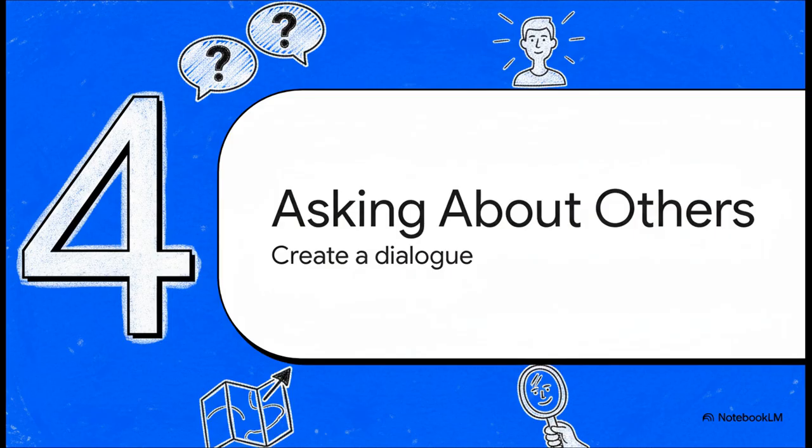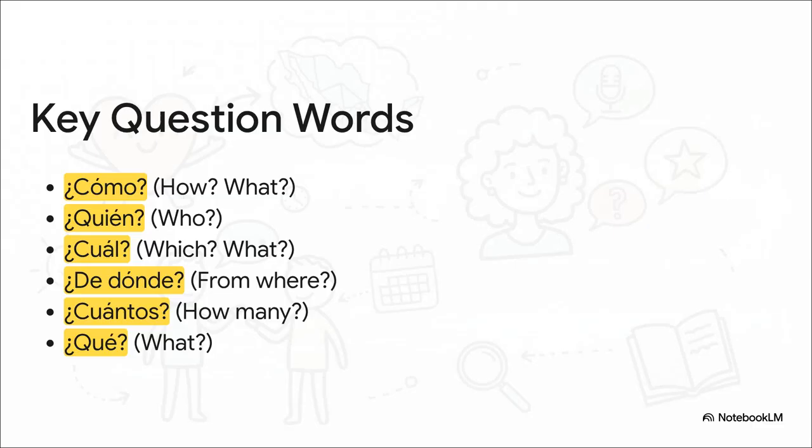So you can introduce yourself. Awesome. But a conversation isn't a monologue, right? It's a two-way street. The final step is learning how to ask all these same questions back so you can actually connect with people. These question words are your tools for conversation. You'll notice that upside-down question mark at the beginning. That's a classic feature of written Spanish. But these words are what open the door to learning about the other person.